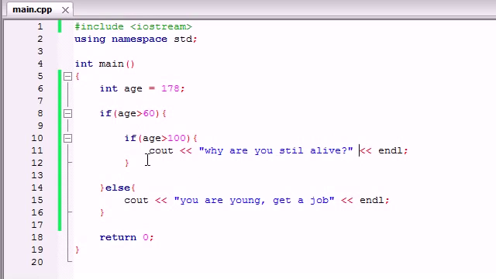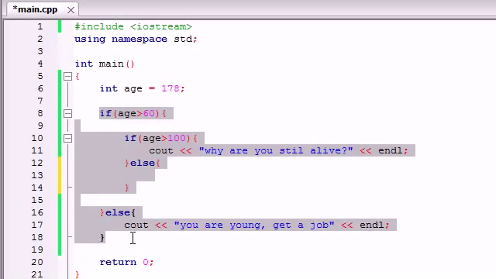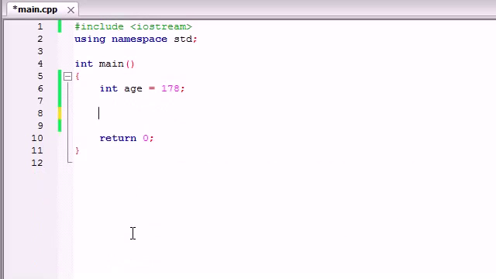I know it's called nesting an if statement inside another if statement, but you can also nest an if else in here, and you can also nest another if in here. And you can nest ifs inside of ifs as many times as you want. But say you wanted to test if the user was over 10, then over 20, then over 30, then over 40, then 50. Well, there's an even simpler way to do this than nesting 1,000 different ifs inside of each other. And I'll probably be teaching you that in the upcoming tutorials.